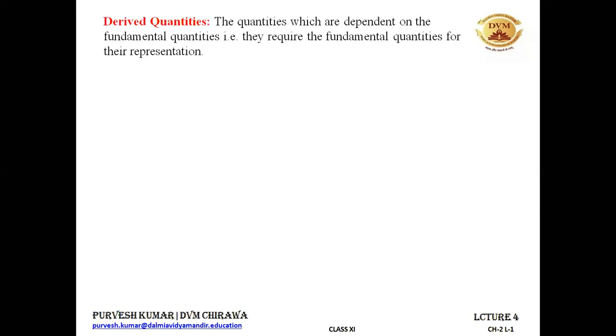Similarly, we have the derived units. For the derived units, we first need to go through the derived quantities, and then we'll move towards the derived units. The derived quantities are the quantities which are dependent on the fundamental quantities. That is, they require the fundamental quantities for their representation.